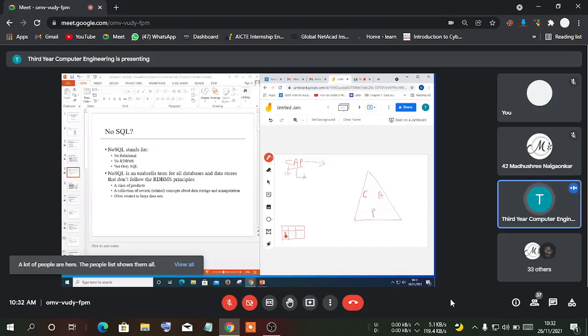So first you have to understand, in this theorem, consistency, availability and partitioning. The first point is focused on consistency. We cannot achieve all these points in one data set. The reason behind it is that it's NoSQL, and having all the properties achieved at the same time is quite difficult.